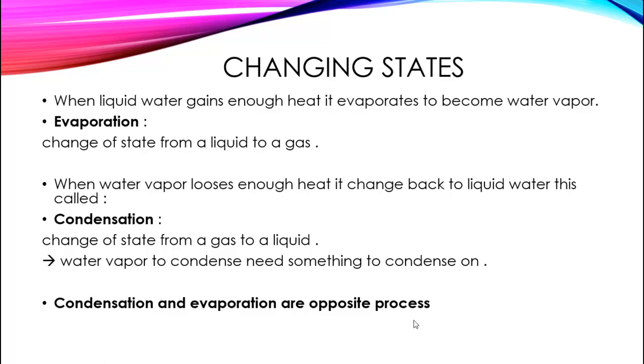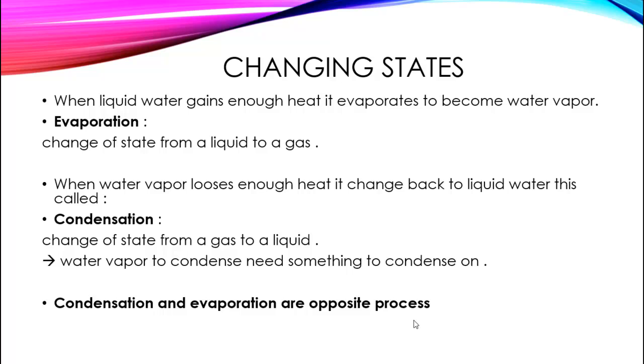So today we talked about the types of water, that we have two types, salt and fresh water, and where we can find them. Then we talked about the three forms of water.